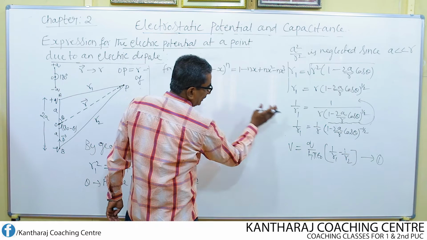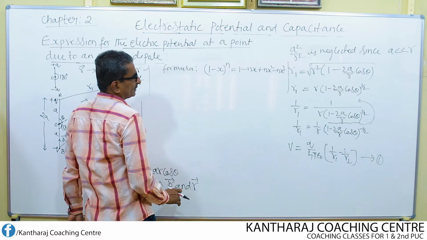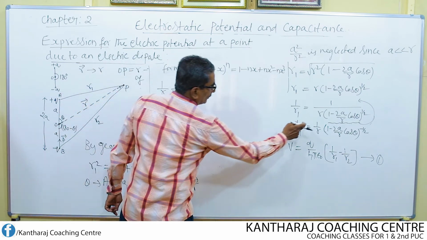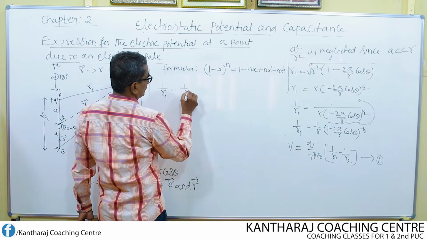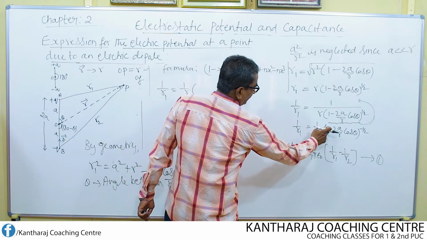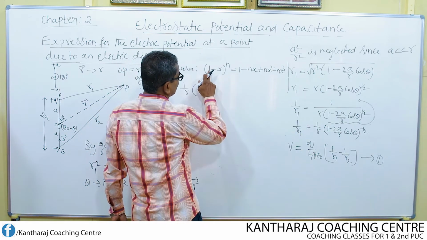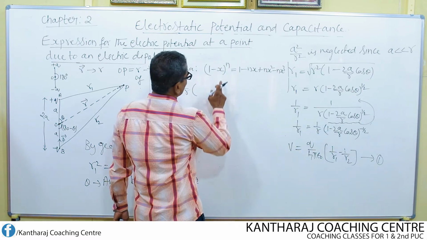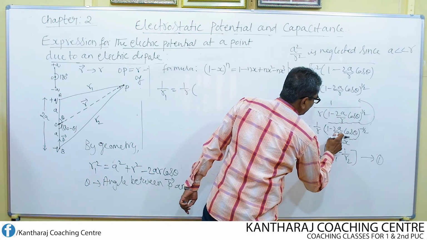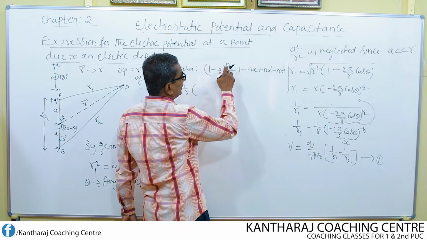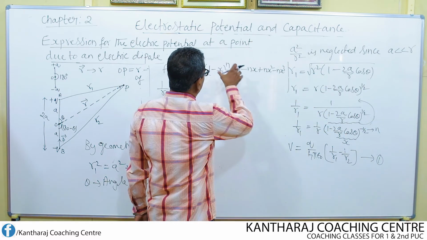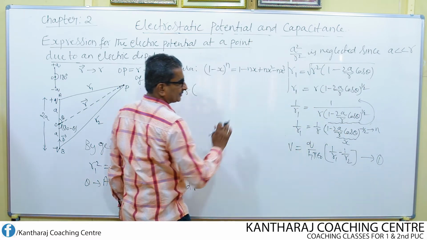If I use this formula to expand this, 1 over r1 equal to 1 by r into 1 minus 2a, here in place of 1 is 1, in place of x, 2a by r cos theta is there, and in place of n, minus half is there. Apply this formula to simplify this.